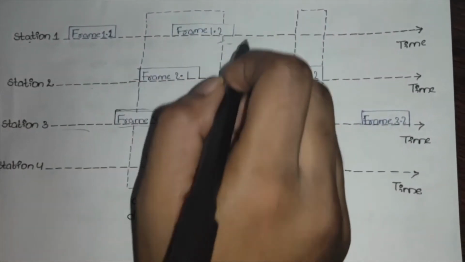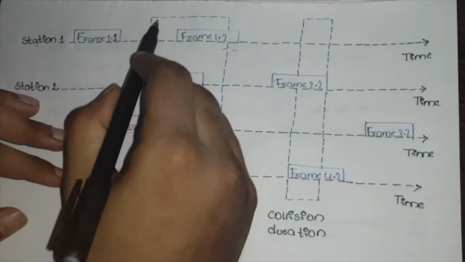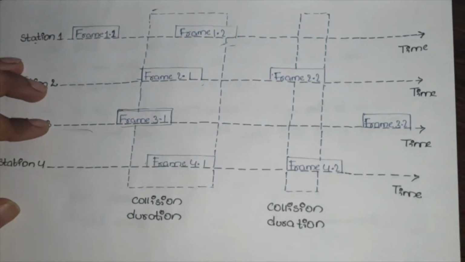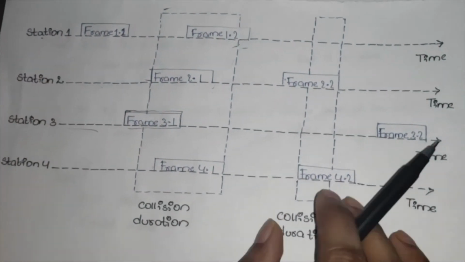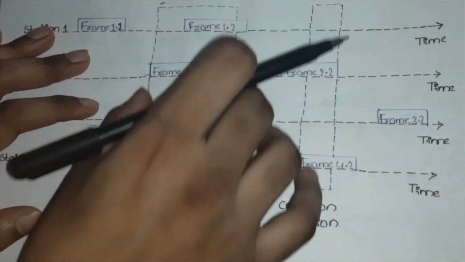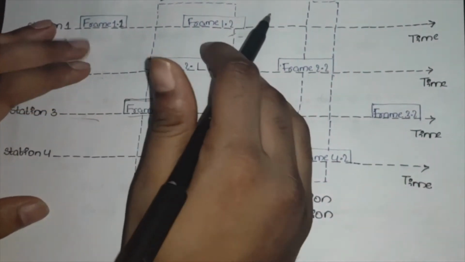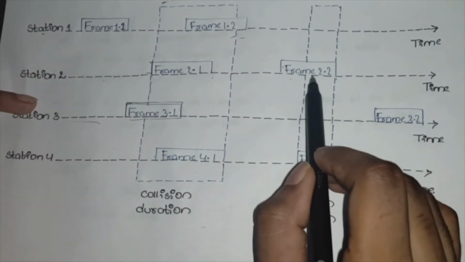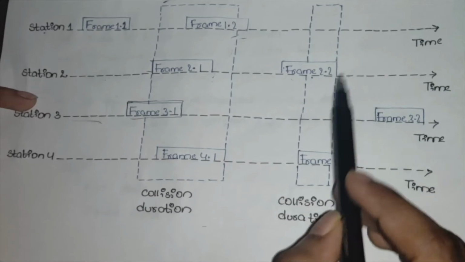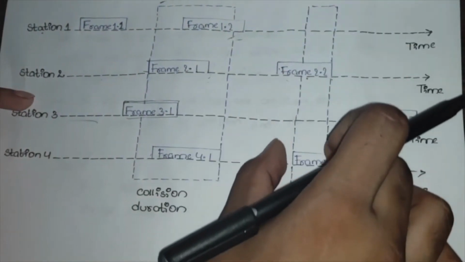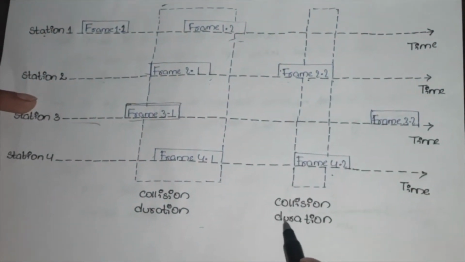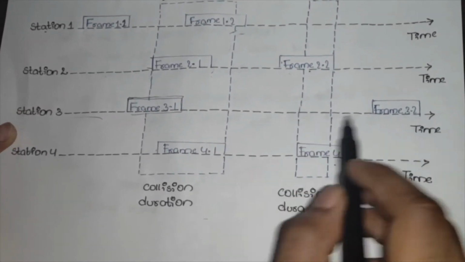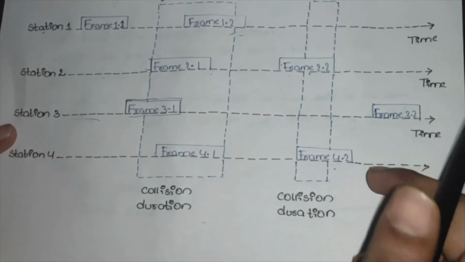And station 1. Here, did you see this? In this box, at a certain time, the collision has happened. The data is lost. This duration is called the collision duration. After some time, frame 2 and frame 4 both have the same collision, and this duration is also a collision duration. But the last one is frame 3. Here there are no more frames.